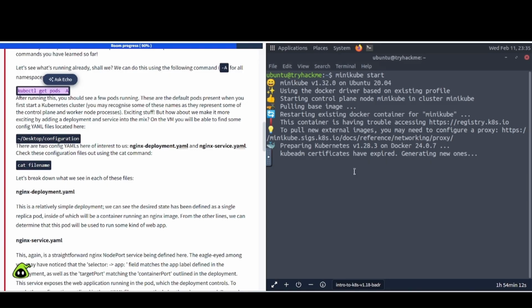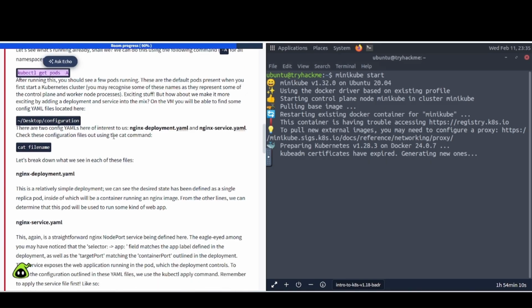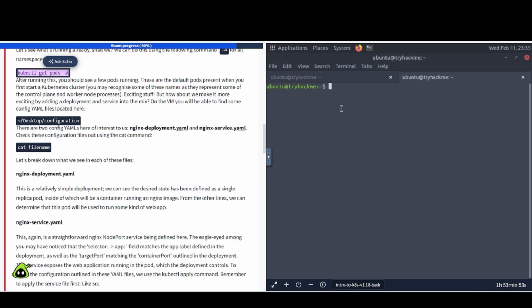Looks like it's still firing up here. But anyway, so inside of there, it says cat file name. Let's break down what we see in each of these files. All right, so as soon as this finishes running, let's see if we can just open up a new tab here and take a peek at it.